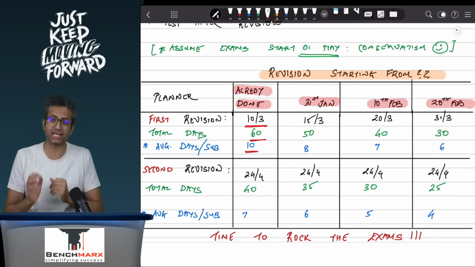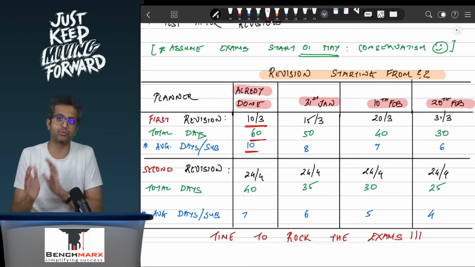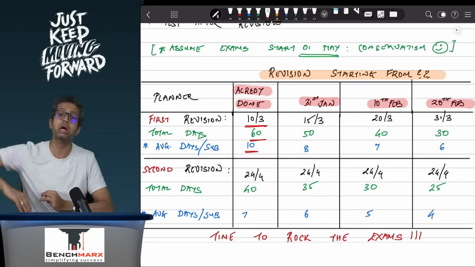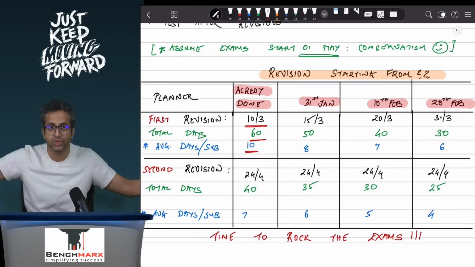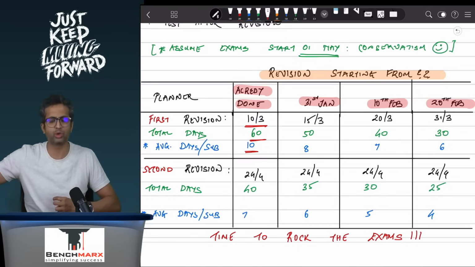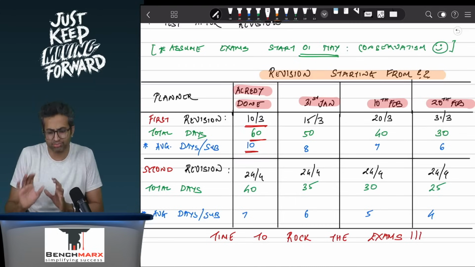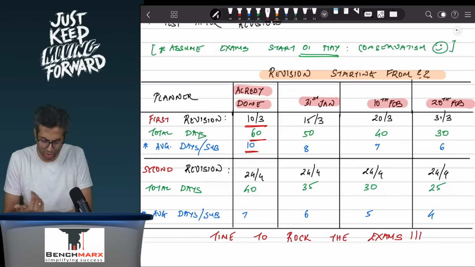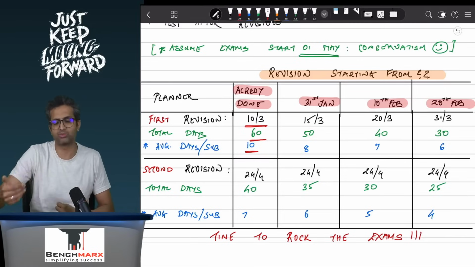Then when you do your second revision, the general rule is the second revision will take anywhere between 60 to 70% time of your first revision. It is not going to happen that your FR first revision took around 14 or 15 days and the second revision suddenly will take 5 days. No. So if your first revision took, for example, around 12 to 14 days, let's say 14 days, then your second revision will take probably around 8 to 9 days. So plan around 60 to 70% time. So I would allocate on an average 7 days for each subject for your second revision.